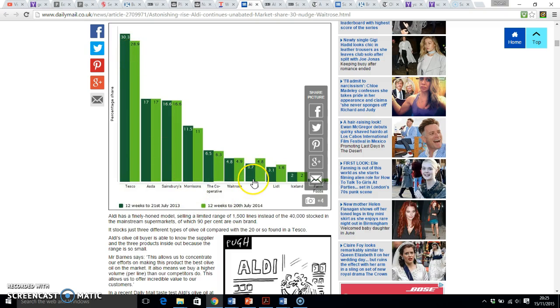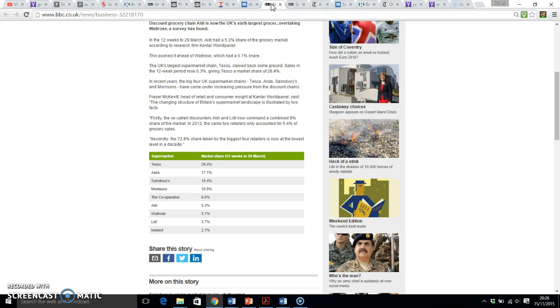But if you'll see, down here, Aldi going up, Lidl going up. I've also found you the figures from a year later, so 2015, and you can see here that the figures for Tesco have gone down again, and the figures for Aldi have gone up further, and I think for Lidl they've also gone up a little bit as well.